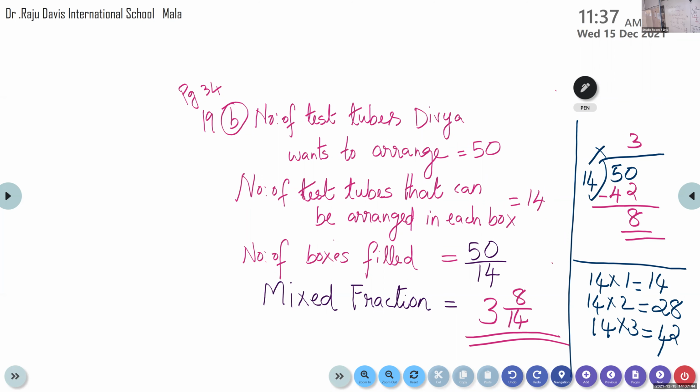Yes, 3 is the whole number, children. That is the quotient. And the remainder, 8, we have to write as the numerator, and 14, the divisor, we will write as the denominator. So the mixed fraction is 3 and 8 by 14.